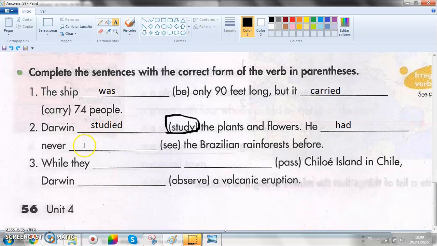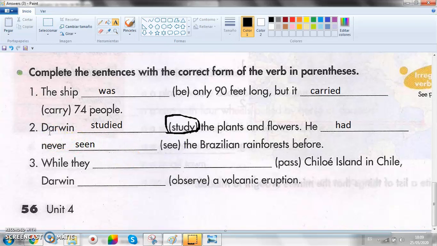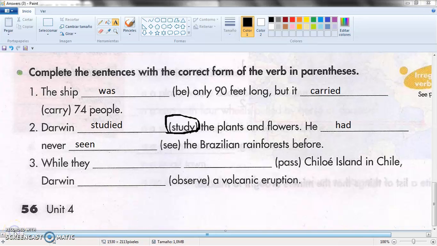Seen, S-E-E-N. The Brazilian rainforest before. Darwin estudió las plantas. He had never seen, él no había visto the Brazilian rainforest before, las selvas brasileñas antes. Here we go.